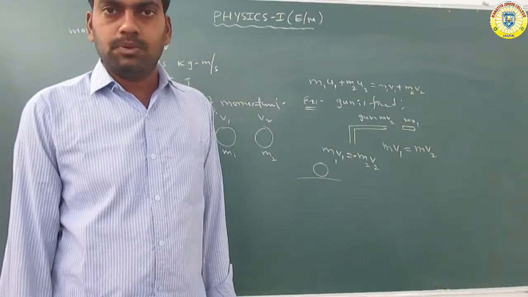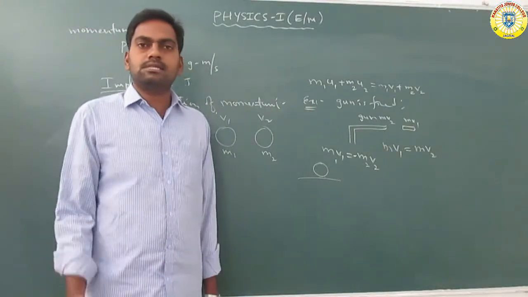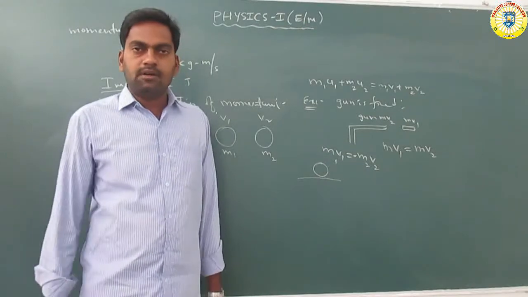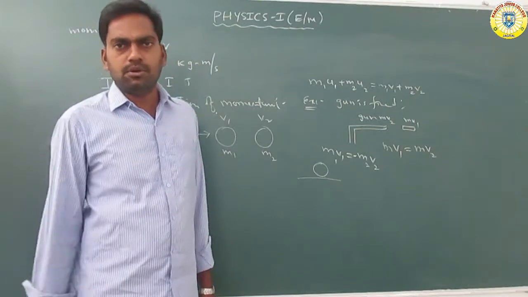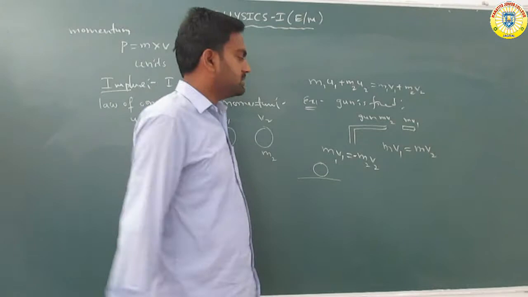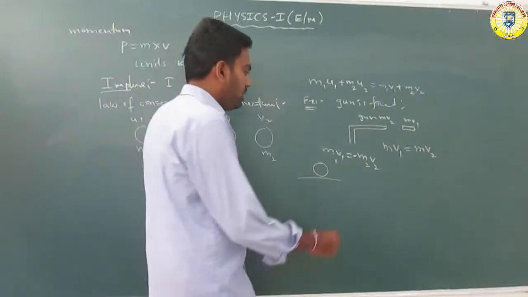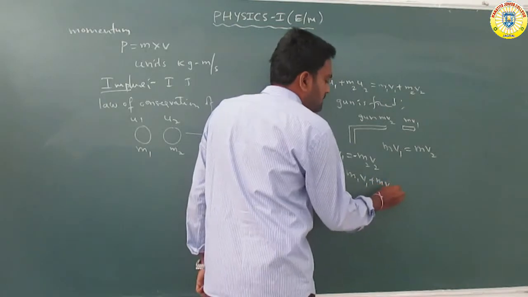After the explosion, m1v1 + m2v2 = 0. So the total is zero, or m1v1 = -m2v2, or m1v1 + m2v2 = 0.